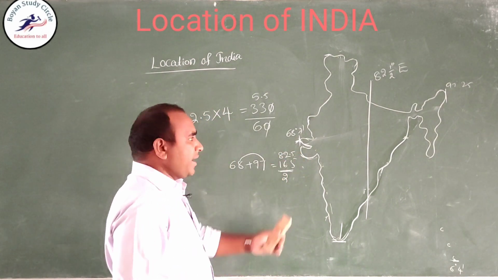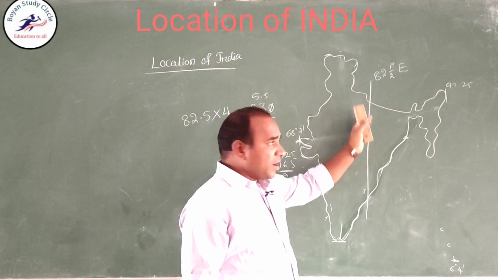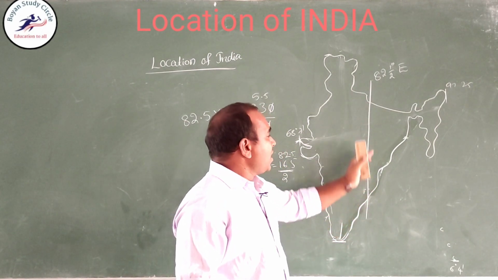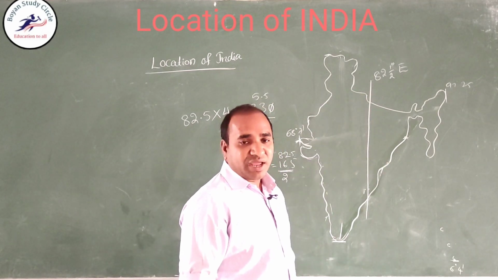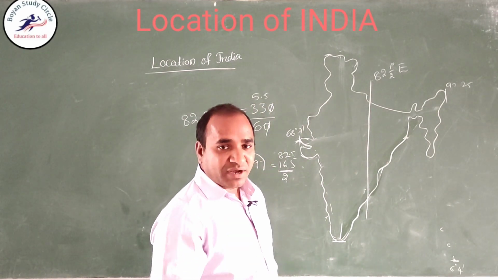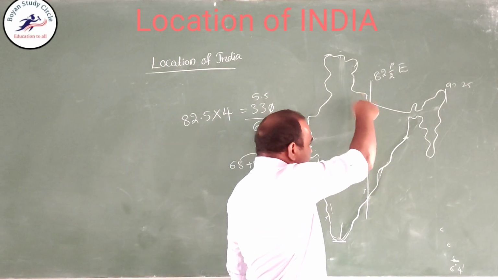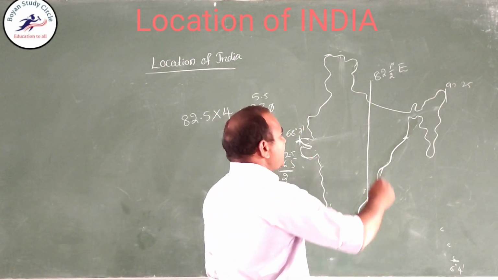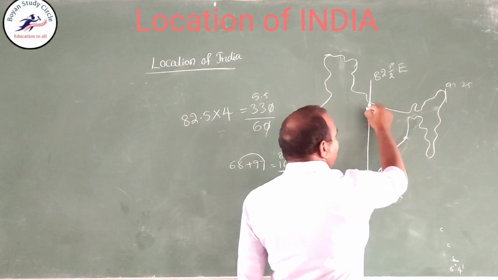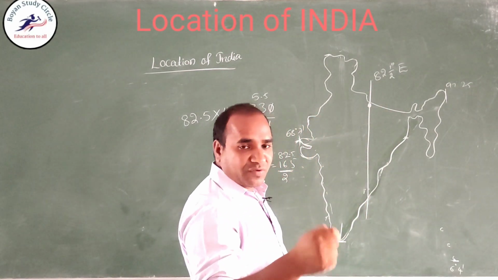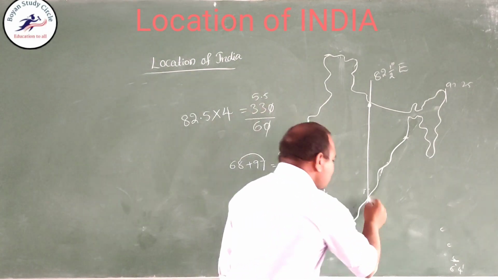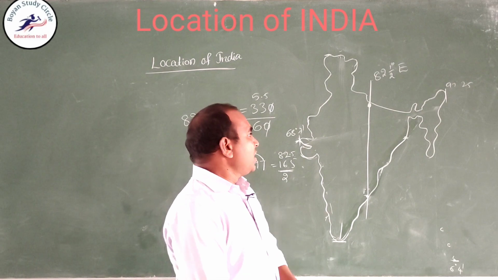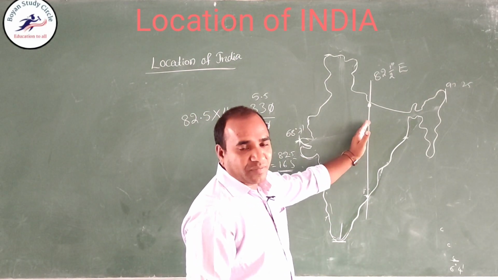So which line runs through the center of India? The vertical line which goes through the center of India is 82.5 degrees east longitude. It is the Indian Standard Time. It goes through 5 states. It passes through Allahabad, the famous city in UP, and through Kakinada in Andhra Pradesh. So this is Indian Standard Time, right?